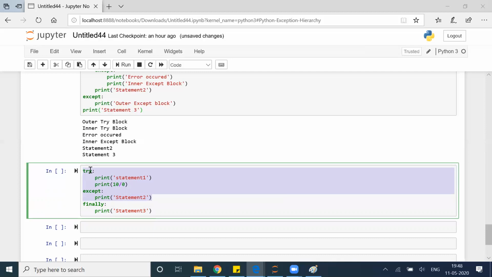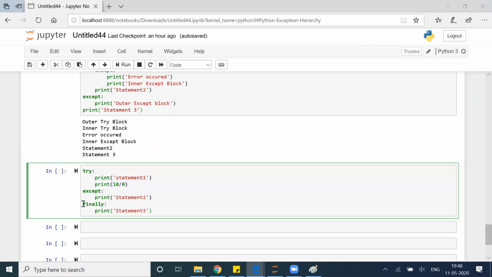I have try, it will print statement 1 first of all, right? After that, this will fail, then it will print statement 2. All agree? So statement 1 will print, then this will fail. Because of this, as it failed, it will go to statement 2. So basically statement 1 and statement 2 will execute. All agree to it?